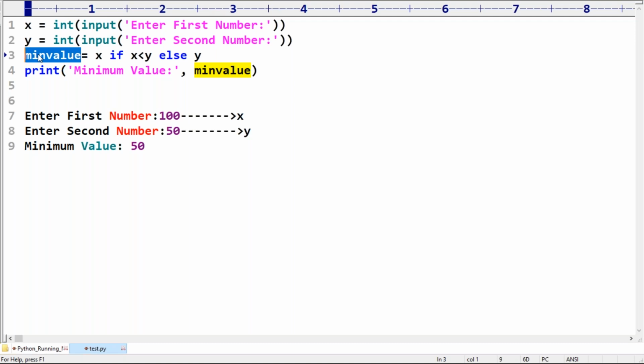Next, print minimum value. It is trying to print the string as it is, and then print its value. What is the min value internally? 50 is there. Clear, right?